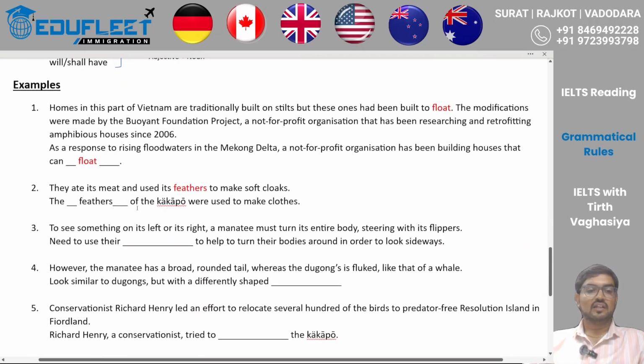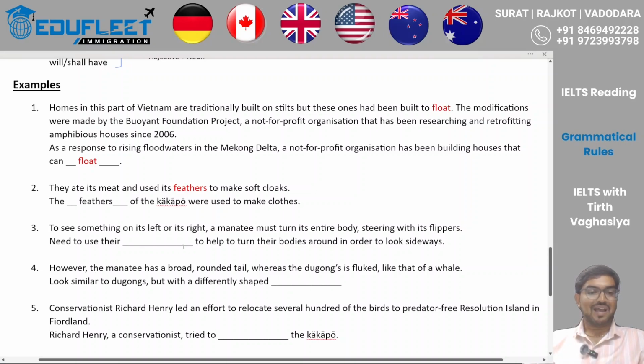Let's look at the third one. Now you can see, just ahead of the blank, there is a pronoun there. So I can directly expect that the answer is going to be something which is in the position of "they", right? Now, after looking at the line, "need to use there", something has to be used to help turn their bodies around in order to look sideways. So they have to use something to turn sideways.